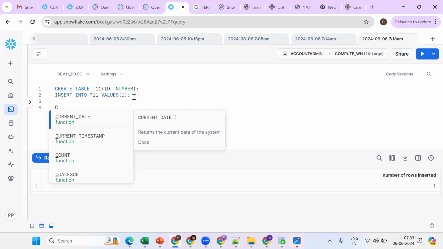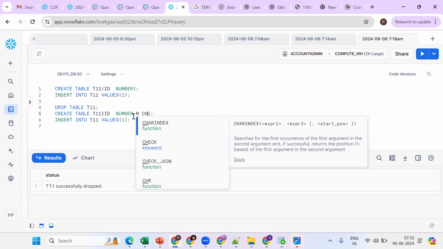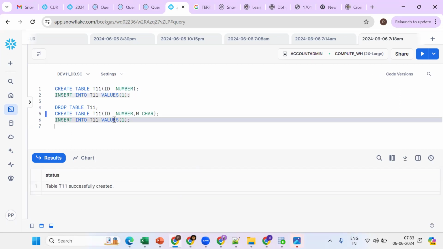Now I drop the table: drop table T1. Now again create the same table, with different columns. Okay, ID char. Now tell me, will this statement work? No. Why? Like ID and character, the two have different data types.